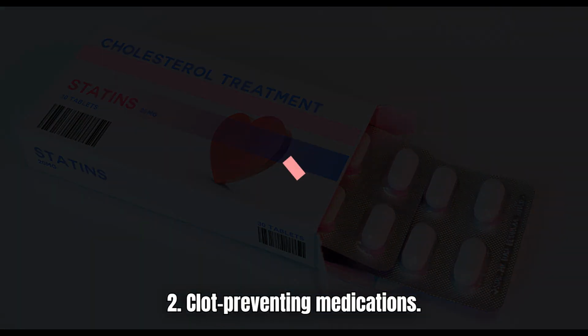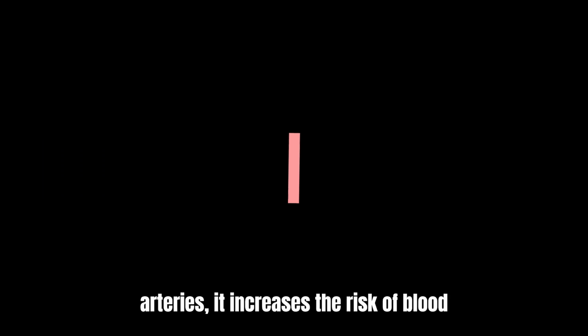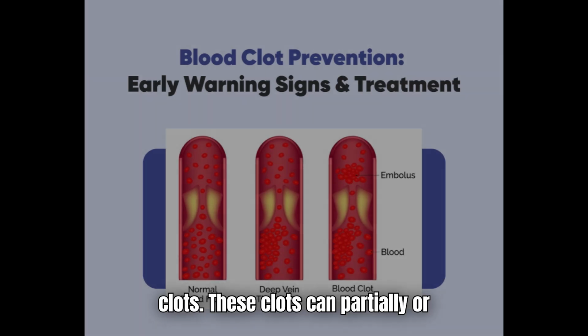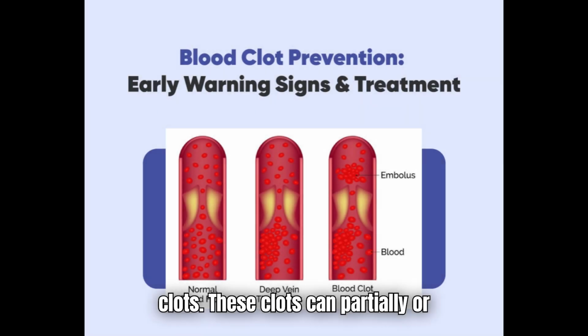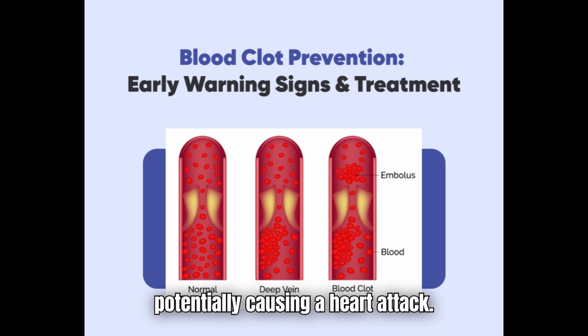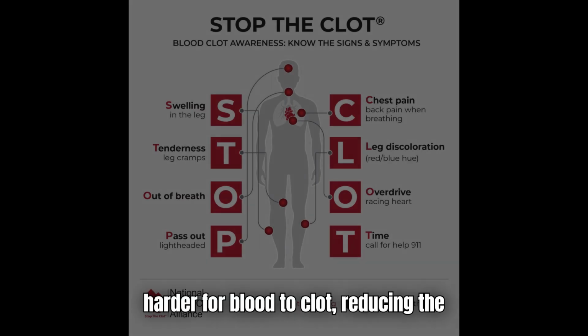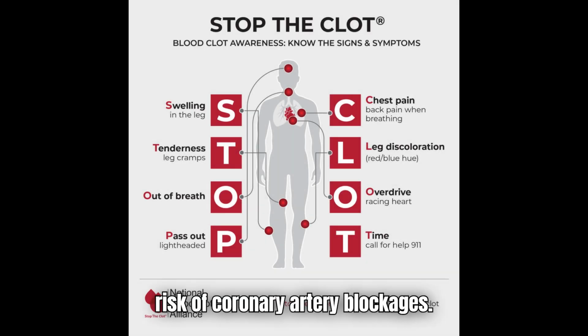2. Clot-preventing medications. When plaque builds up inside the arteries, it increases the risk of blood clots. These clots can partially or completely block blood flow to the heart, potentially causing a heart attack. Clot-preventing medications make it harder for blood to clot, reducing the risk of coronary artery blockages.